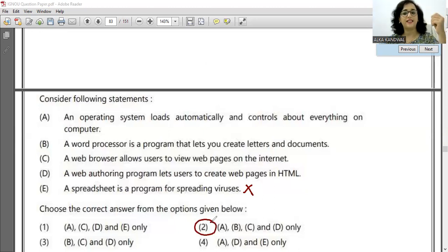So option 2 will be the correct answer. The operating system loads automatically and controls about everything on the computer, absolutely correct. A word processor is a program with which we create letters and documents. A web browser allows users to view web pages on the internet, which is also absolutely correct. A web browser means your Google Chrome, Firefox, Apple Safari. These are all web browsers. Obviously, when we are checking the internet, we will first open the browser. So all four statements are correct except for the fifth one. Let us move ahead.